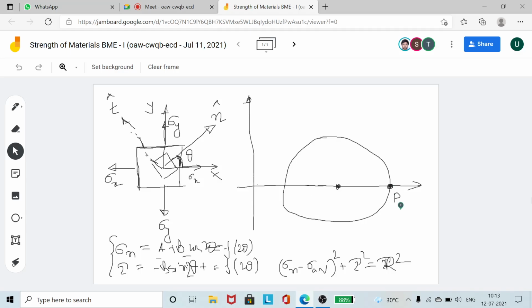As per your question, the first question was these 2 points. I have these 2 points, P1 and P2, and similarly on the vertical line I will have 2 points.